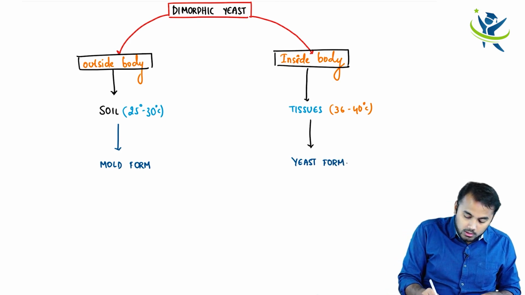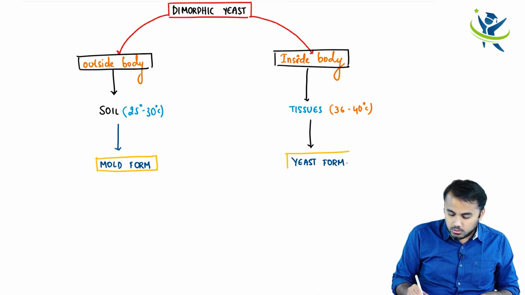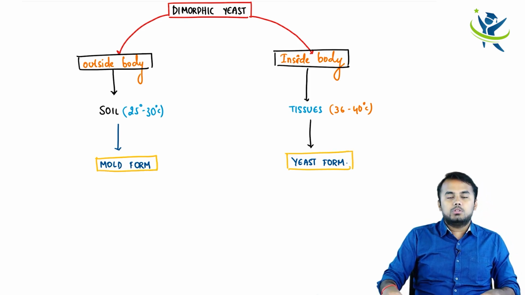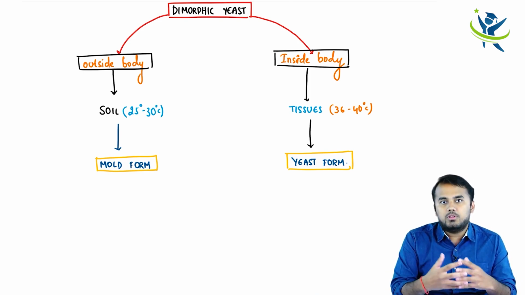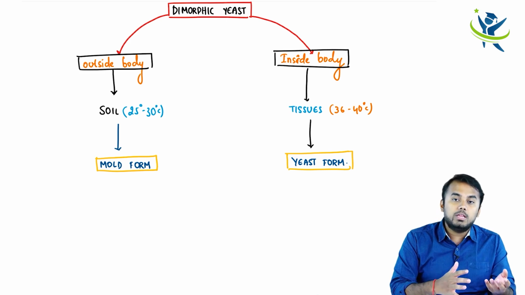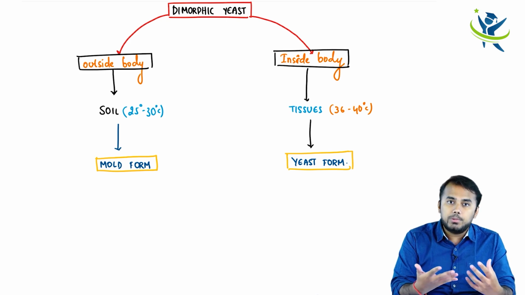So overall, if someone asks you what are the two different forms in which this fungi can live, this fungi is called a dimorphic fungi because outside the body it has one form, and inside the body it has another form. Why? Because of the temperature difference.